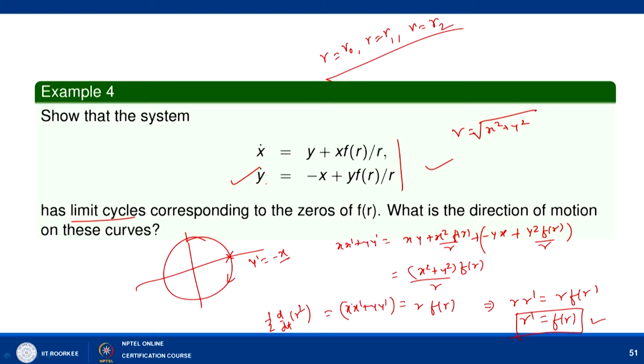Now, our claim is that these orbits, which are the zeros of f of r, are basically the limit cycles and correspond to the periodic solutions. So now let us say that these orbits r naught, r 1 and r 2 are your limit cycles. For that, let us look here: f of r equals 0 for r equal to r naught, r 1 and r 2. Let us arrange them in increasing order, so r naught is less than r 1, and so on.